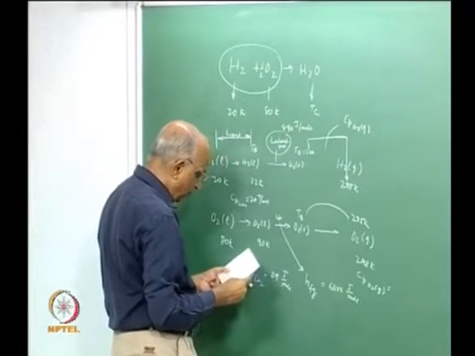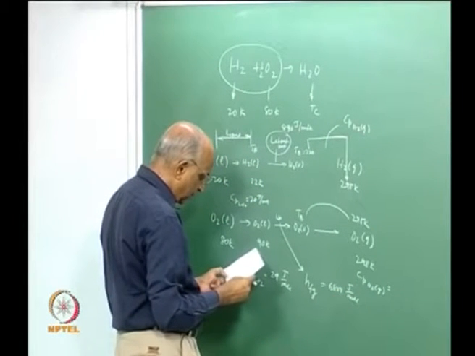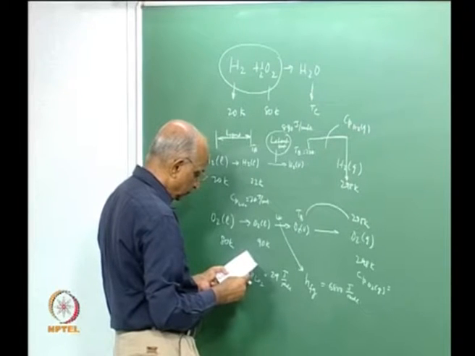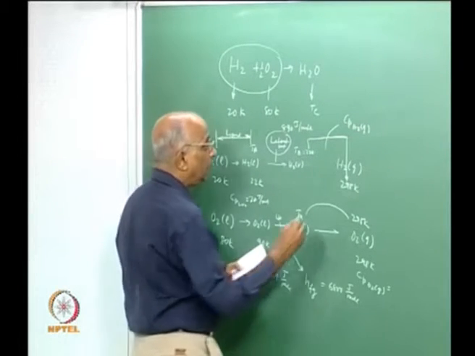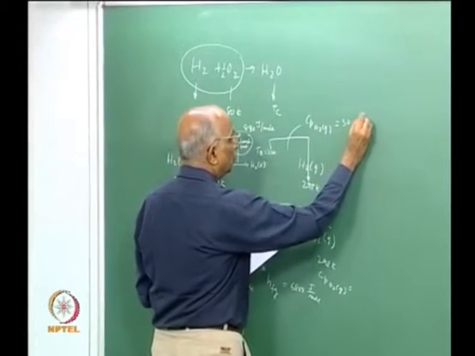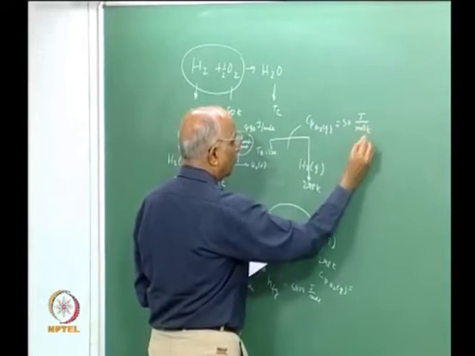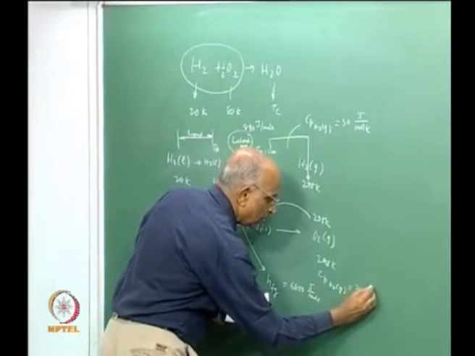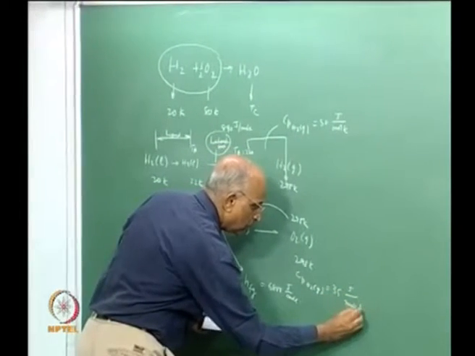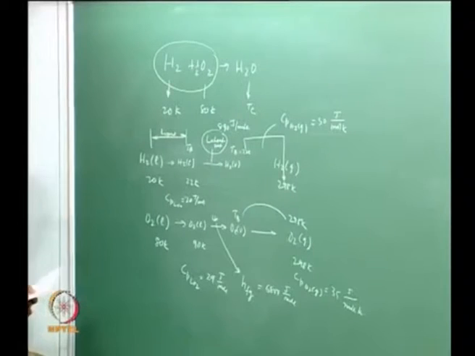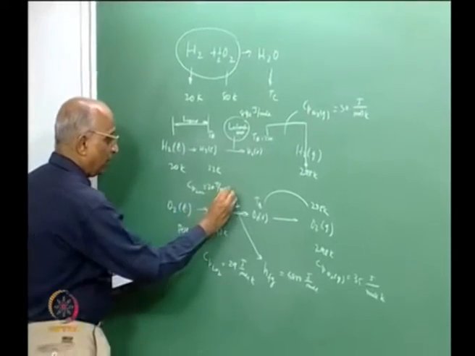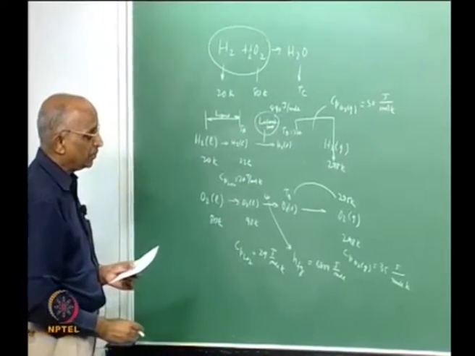The specific heat of hydrogen as a gas is equal to 30 joule per mole Kelvin, and the specific heat of oxygen is equal to something like 35. We should have had the word Kelvin here. Whenever we have specific heat, we are talking per unit temperature change.